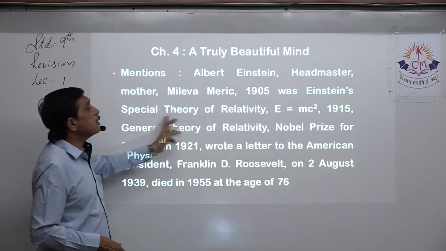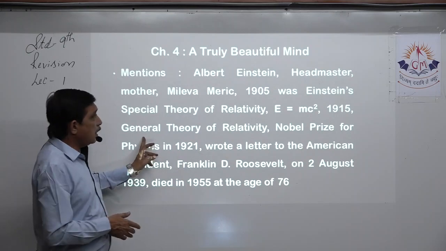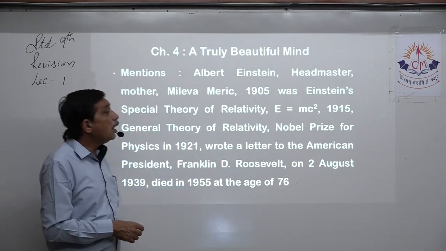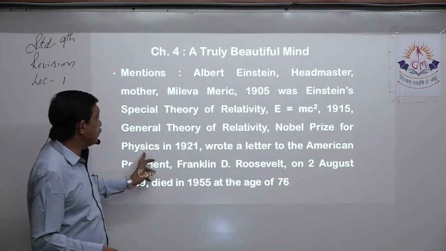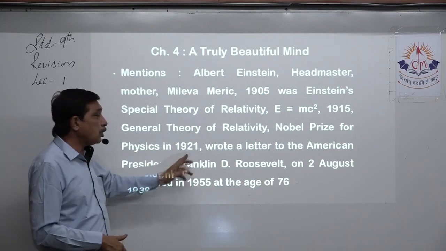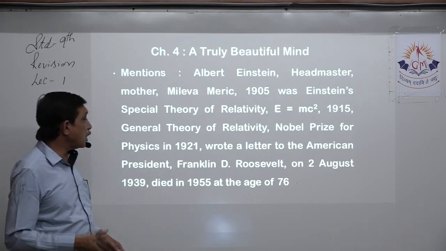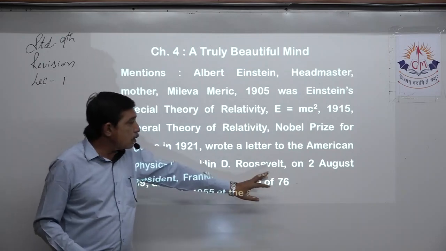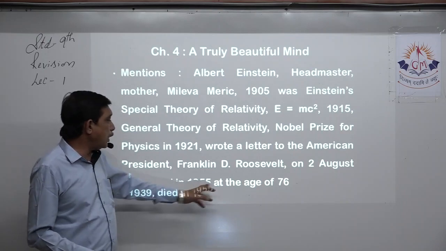1905, Einstein's special theory of relativity, E is equal to mc squared. 1915, a difference of 10 years, the general theory of relativity. Then he got a Nobel Prize in physics for these theories in 1921. So 1905, 1915, then 1921, where he got the Nobel Prize. He wrote a letter to the then American president, you should know the name, Franklin D. Roosevelt. On 2nd August 1939, he wrote the letter.